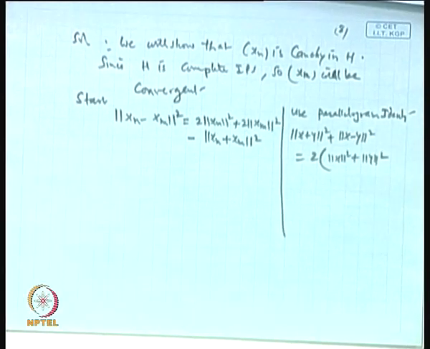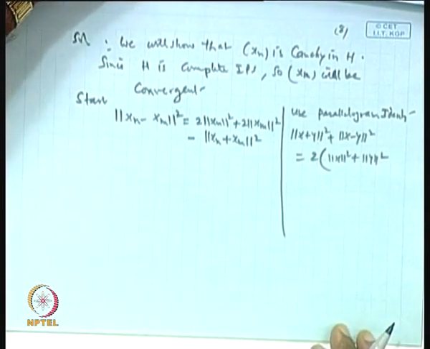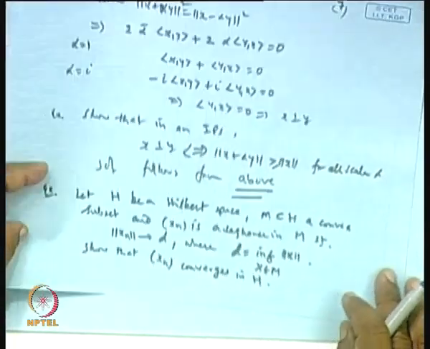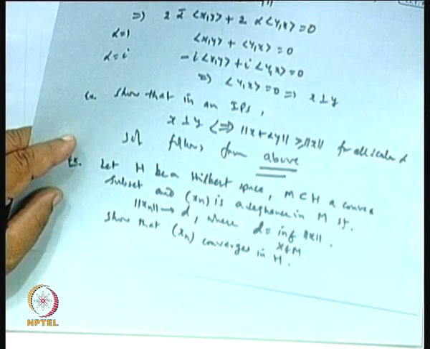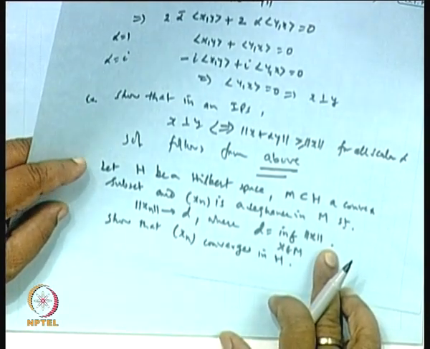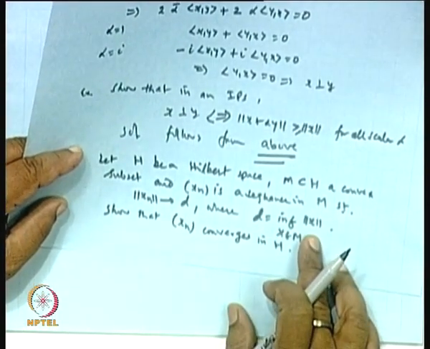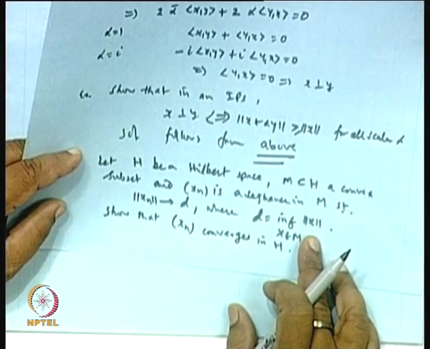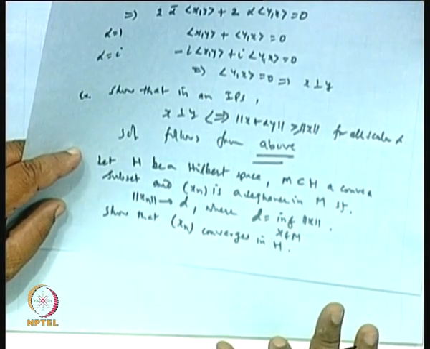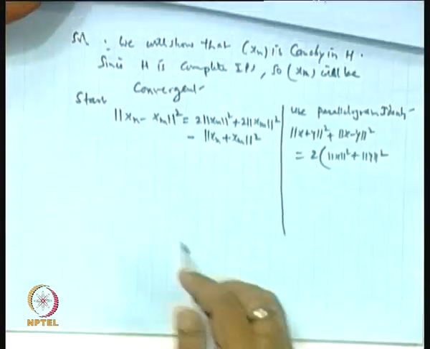Okay. Now, what is given is norm of x n goes to d, where d is the infimum of norm x. It means that if d is the infimum of norm x, then d must be less than or equal to norm x for any x, because it is the infimum value. Okay. So, let us take this.